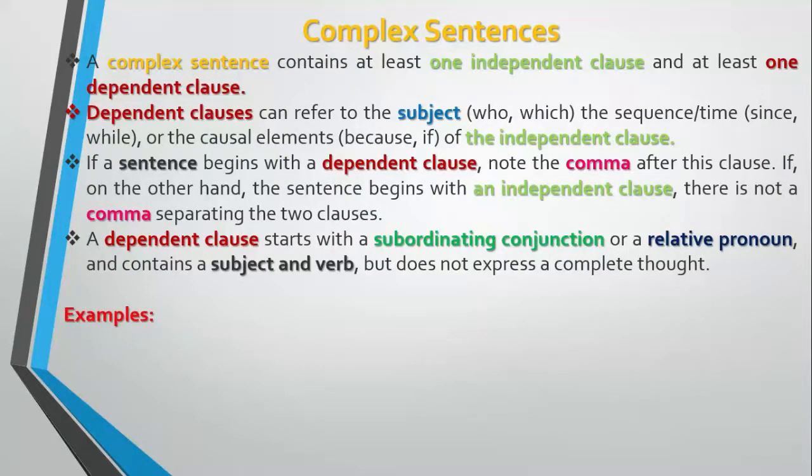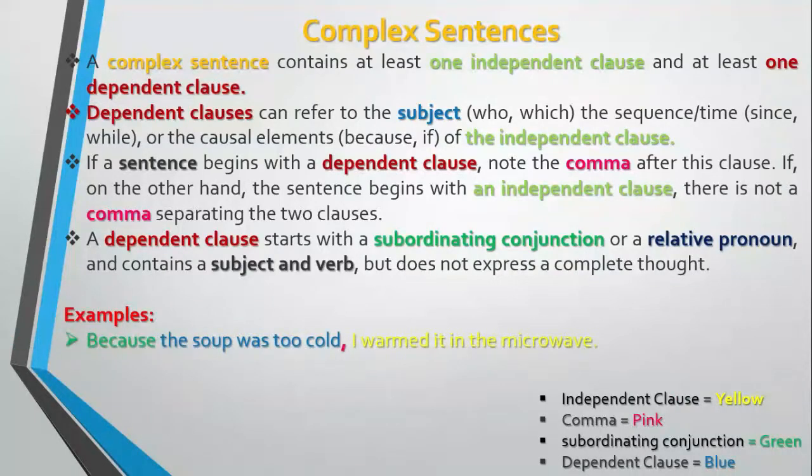For example, because the soup was too cold, I warmed it in the microwave. We can note here that these two different clauses are being separated by the comma. Because is used here as subordinating conjunction. The soup was too cold is a dependent clause, whereas I warmed it in the microwave is the independent clause. He left in a hurry after he got a phone call.